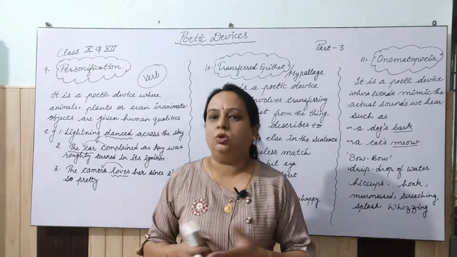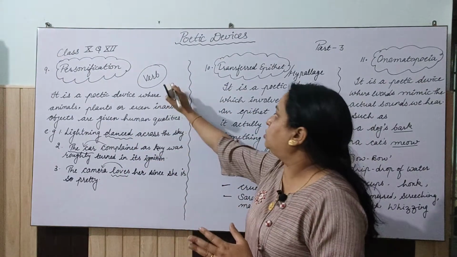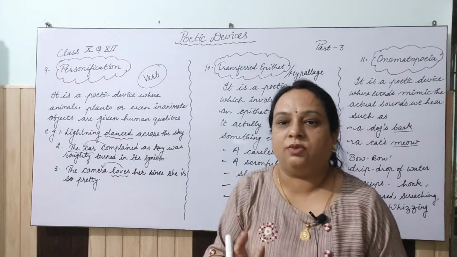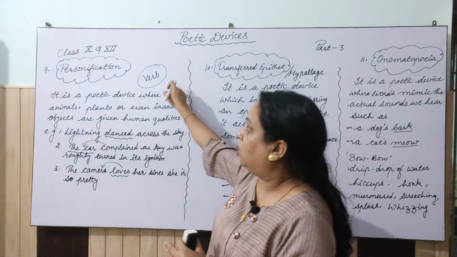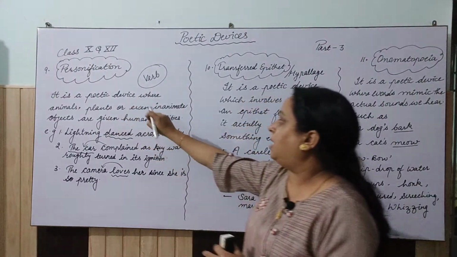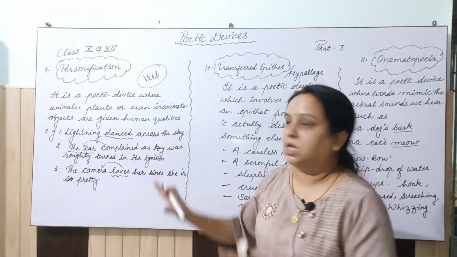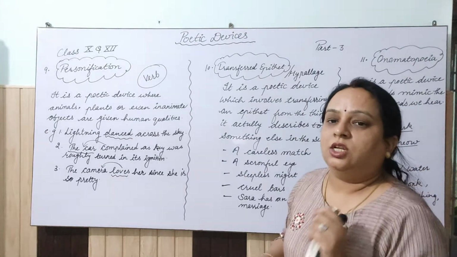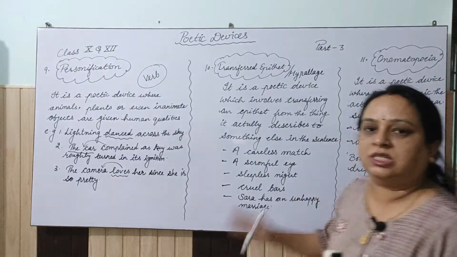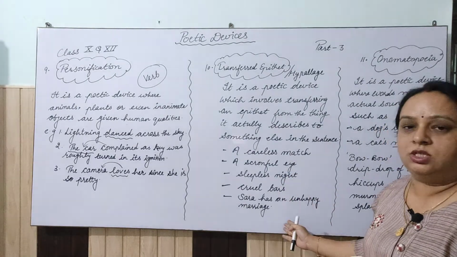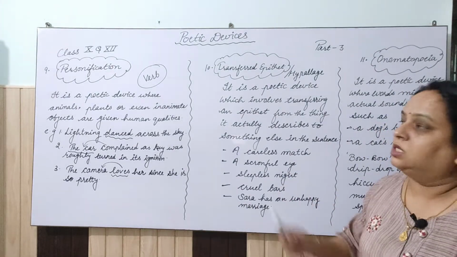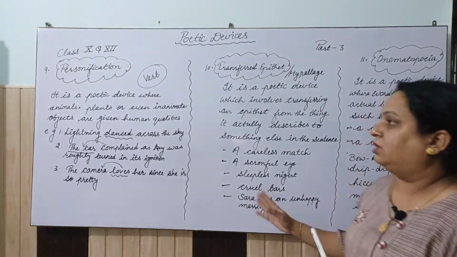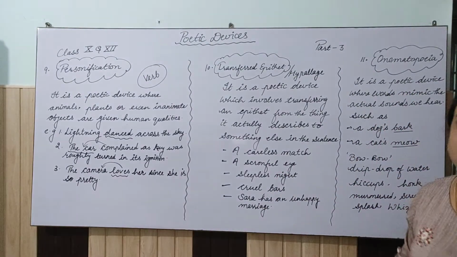Okay, so just take the screenshot of this. First one, personification, where we give the quality of the human being to animals, plants, or even inanimate objects. But this transferred epithet is where we transfer the quality from one noun to another noun. Just take the screenshot of this, make notes in your notebook, and please try to find out some more examples of all these poetic devices which we are doing, and after that we will start the next one. Please take the screenshot.